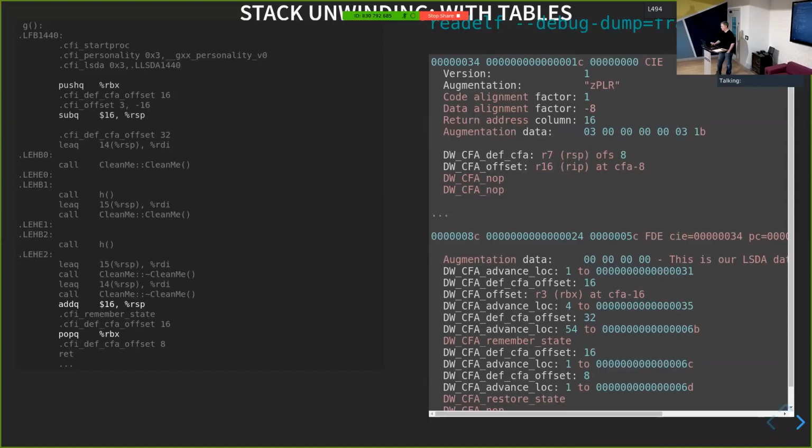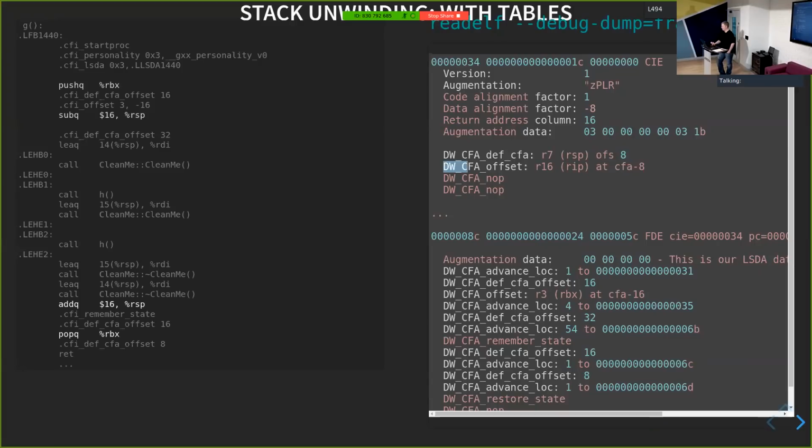And in this instruction here, we see that register 7, which is the stack pointer, is... the CFA is at register 7 offset by 8. So this is defining where our CFA is. It's saying that it's just under where the current value of the stack pointer is, which is what we would expect as we enter into the function. We've just pushed our return address onto the stack. Our call frame address is just below us.